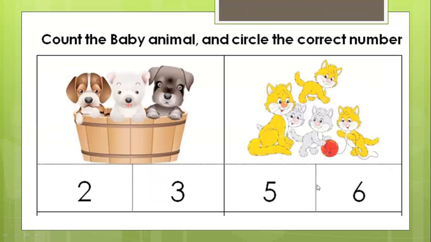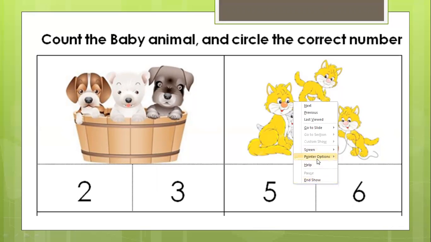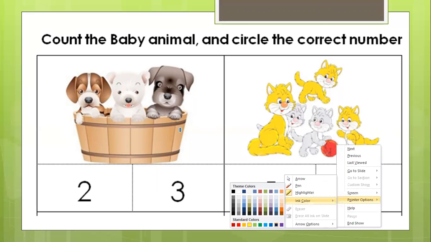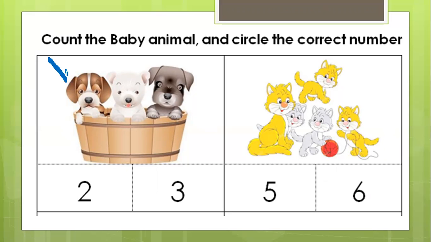Next one, count the baby animals and circle the correct number. All right, let's count with me. Okay, how many puppies are there? 1, 2, and 3. Wow, there are 3 cute puppies.